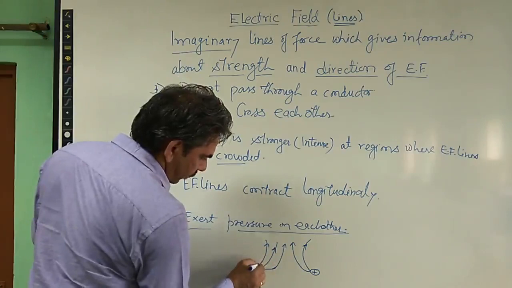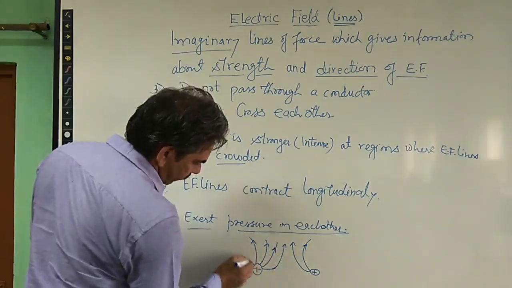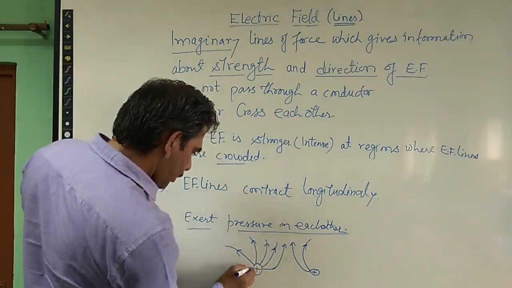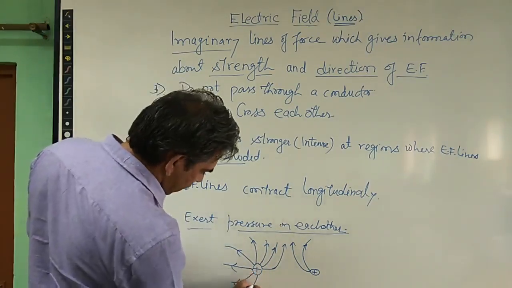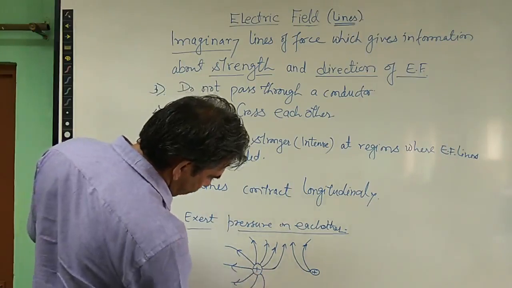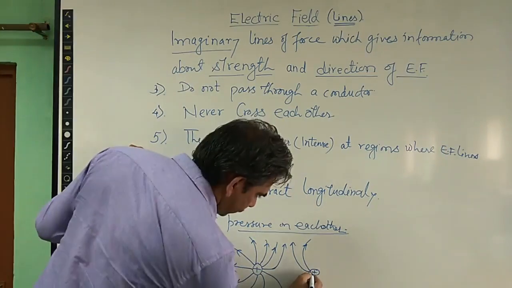Remember, the field lines will always remain normal to the surface, but the field lines will always bend away. So in this way, we can say that field lines exert pressure on each other.